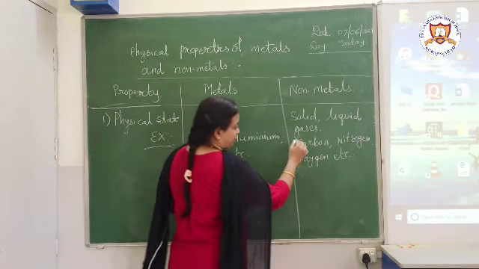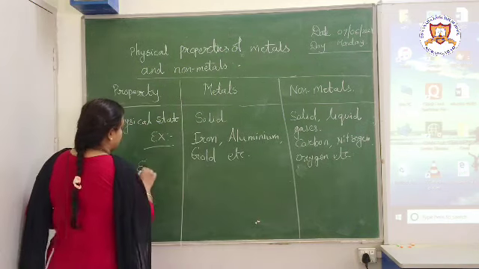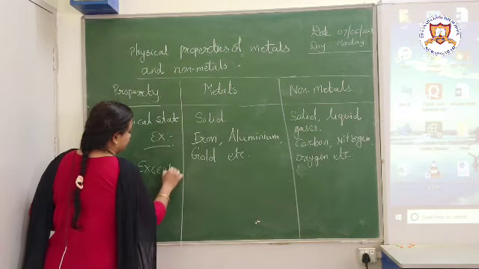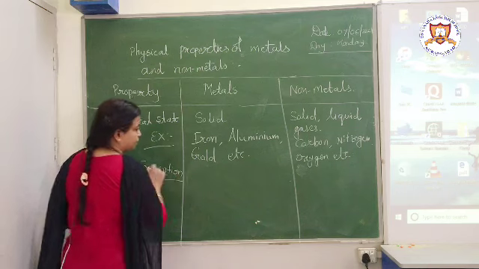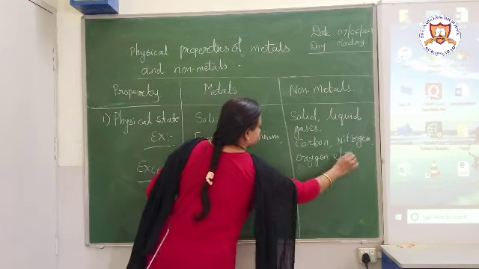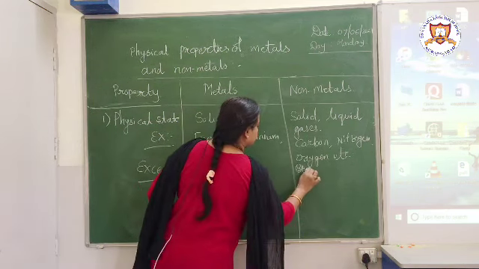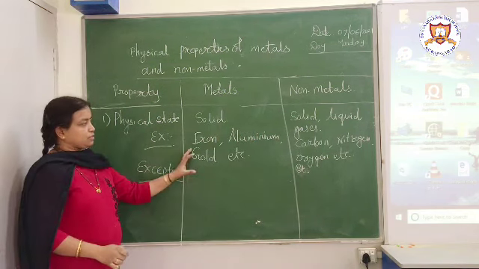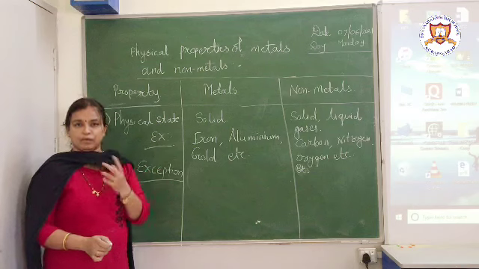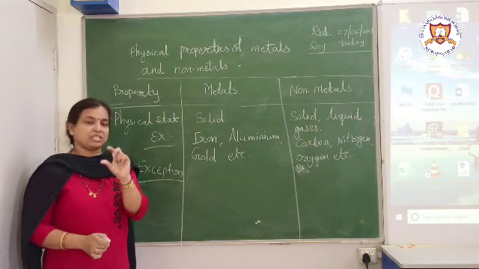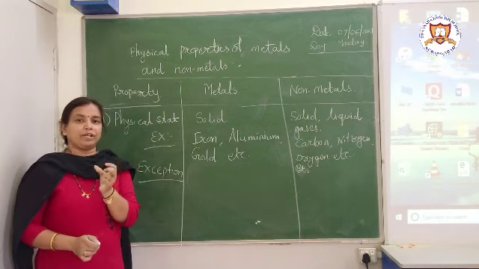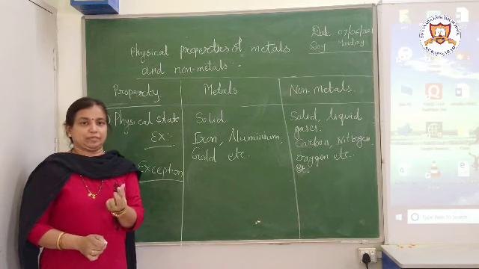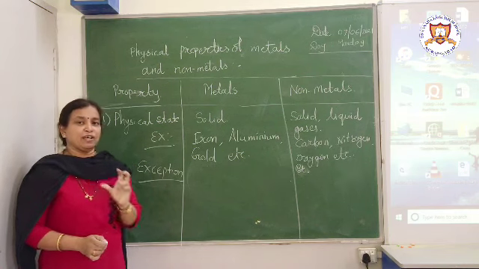Now we will be writing some exceptions also. What are the exceptions? All of you know, children, the thermometer. Whenever we use a thermometer, you must have seen that one liquid is present at the bottom, in that bulb-like structure. What is that?